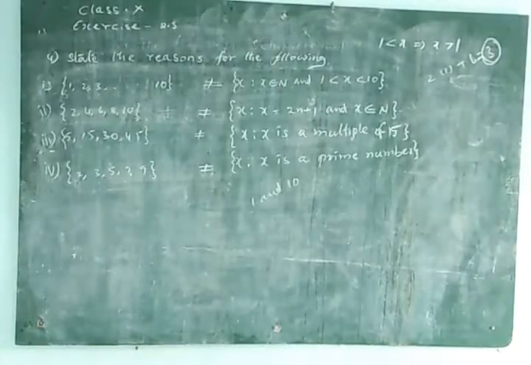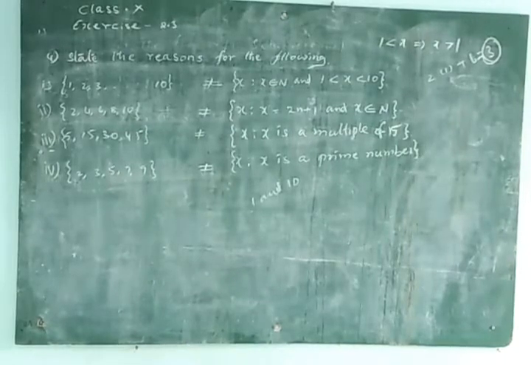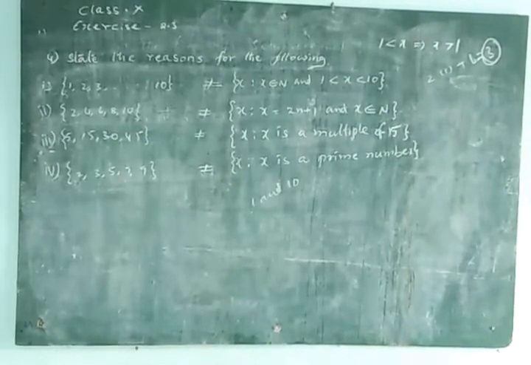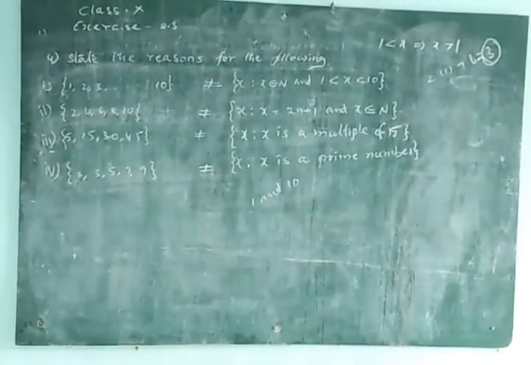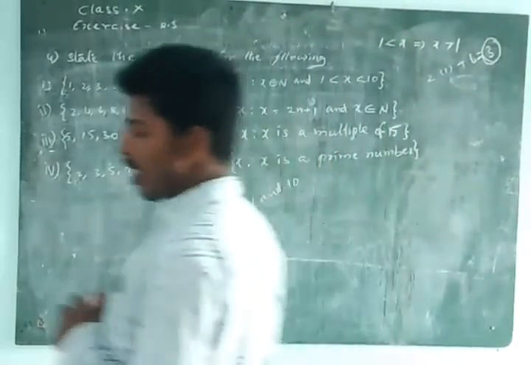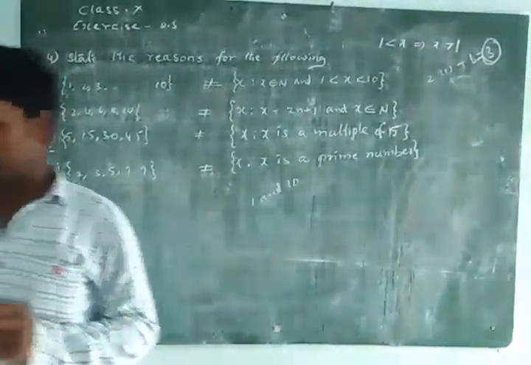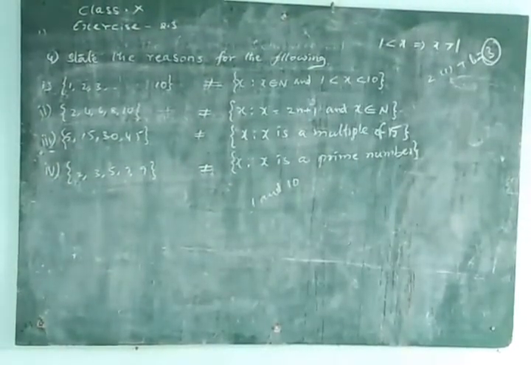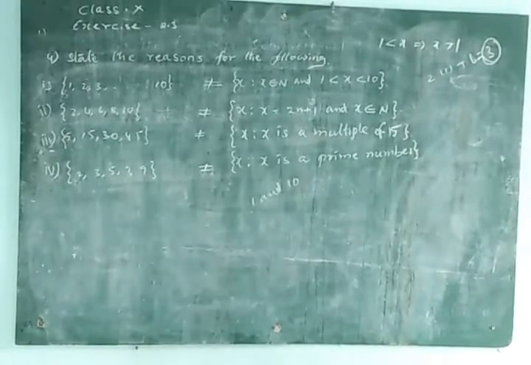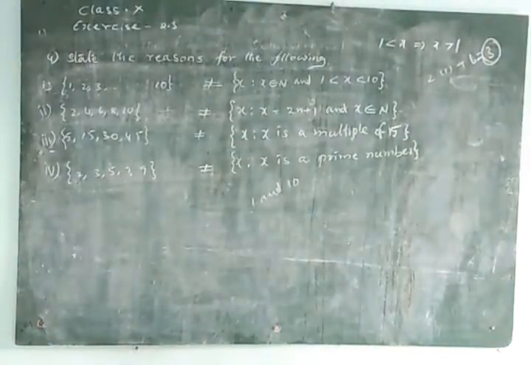But in RHS, the odd definition is given. That is 2n plus 1. 2n plus 1 is the odd definition.